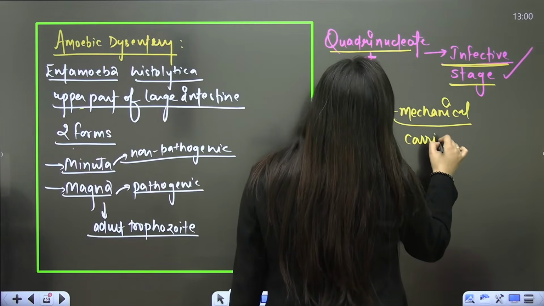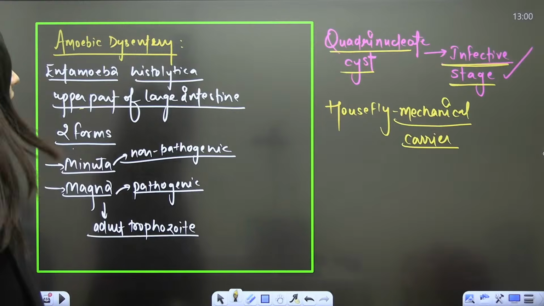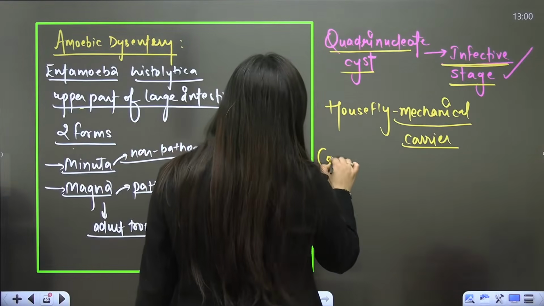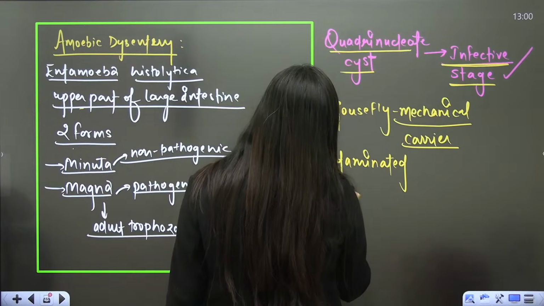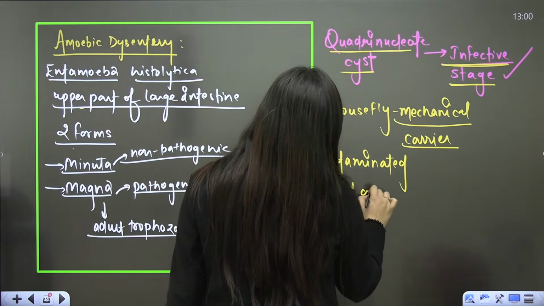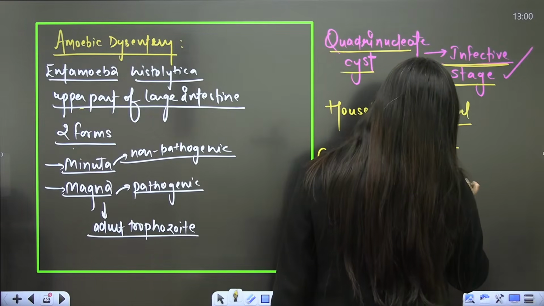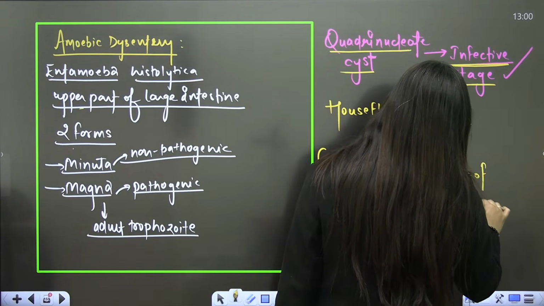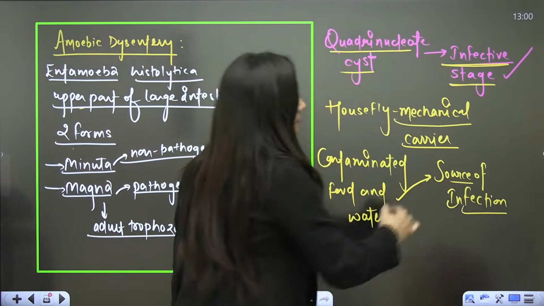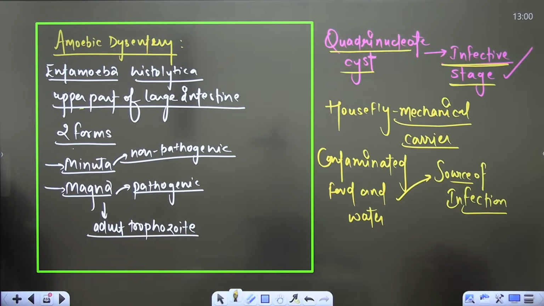Houseflies will be the mechanical carrier, and contaminated food and water is the source of infection. It will spread the infection.